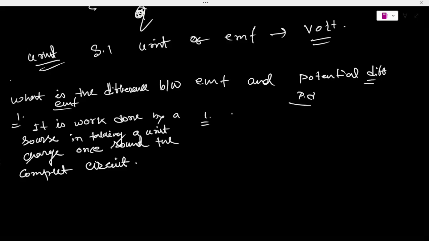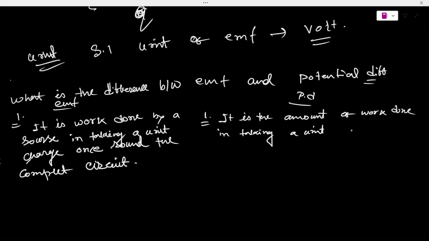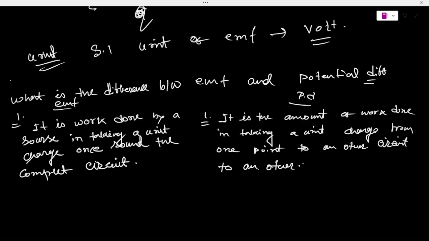And same for potential difference, it is the amount of work done in taking a unit charge from one point of the circuit to another. So those are the things.